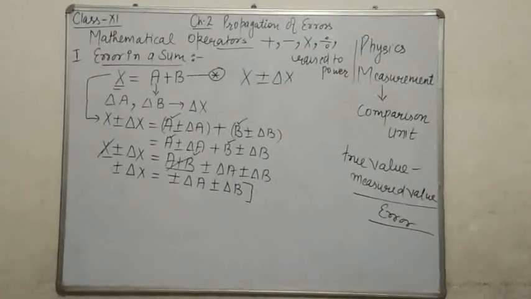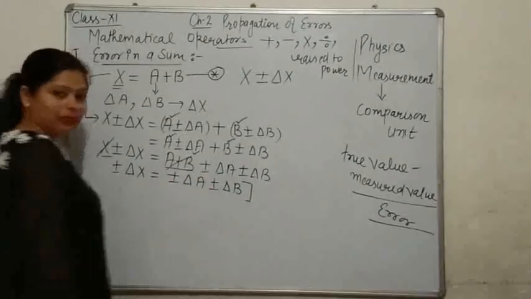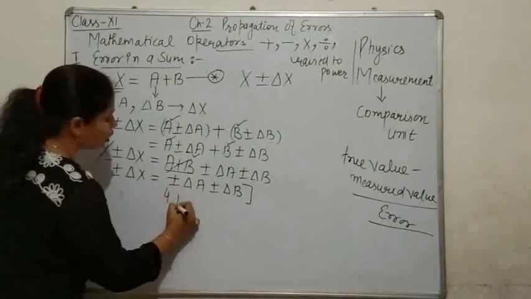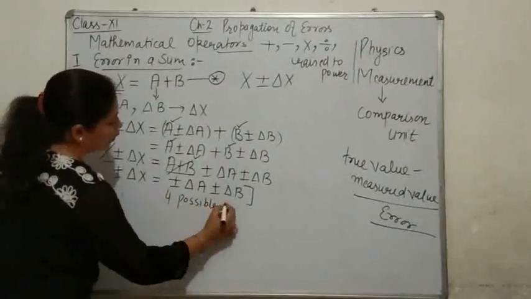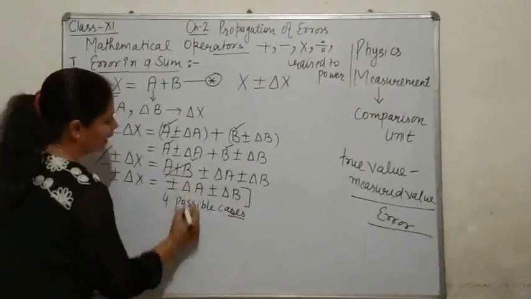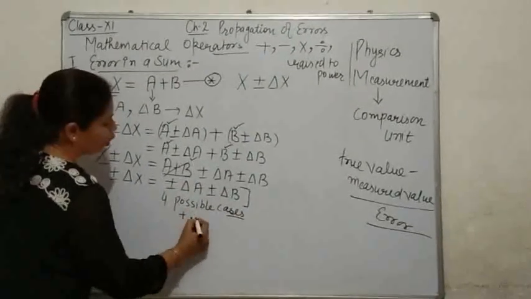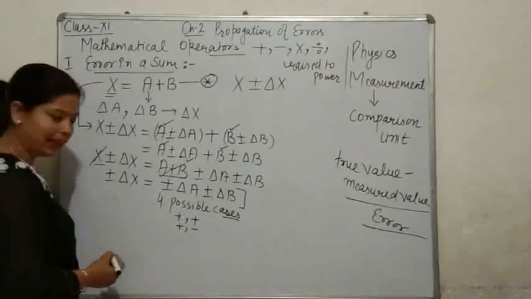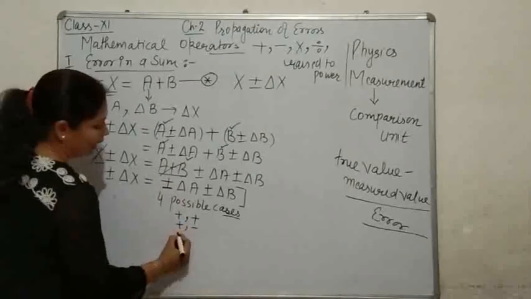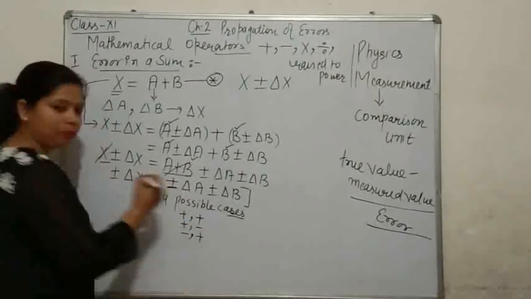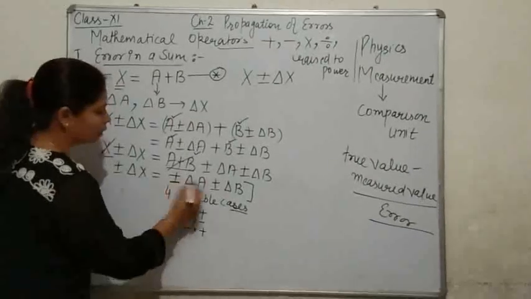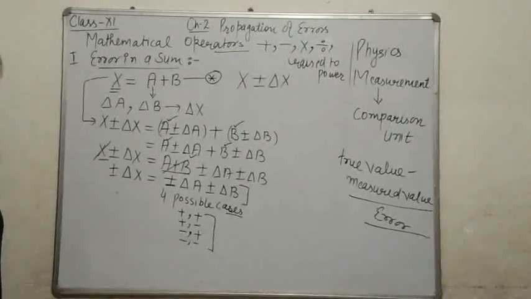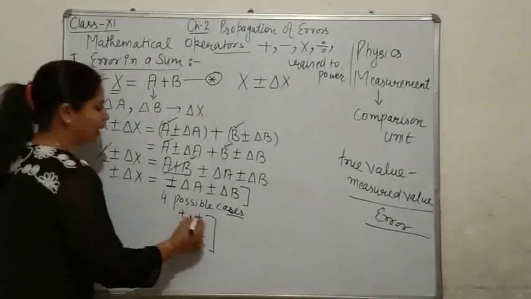As each term in the result is having different signs, so what can we do? It means there are four possible cases in our result. Error in A may be positive, in B also may be positive. In A it is positive, maybe in B it is negative. Or third one, A is having negative error and B is having positive error. And the last one case, both are having negative error. So these are four possible cases. Maximum possible error will be there when both are positive.